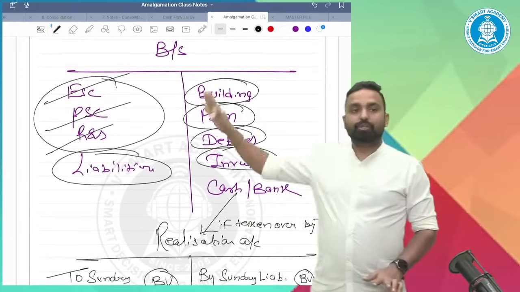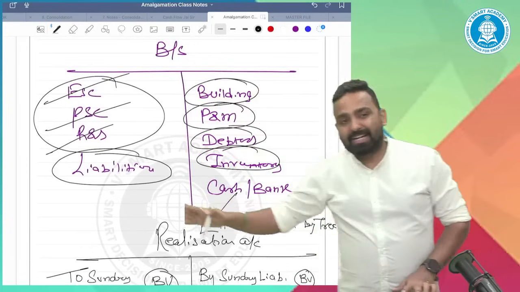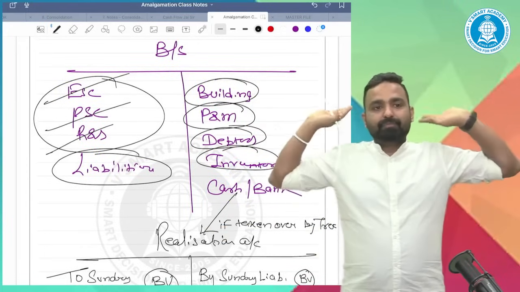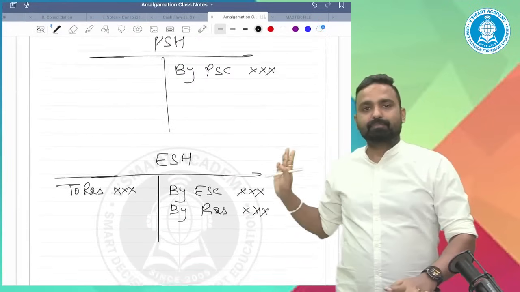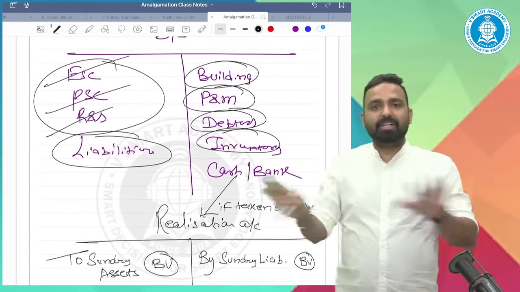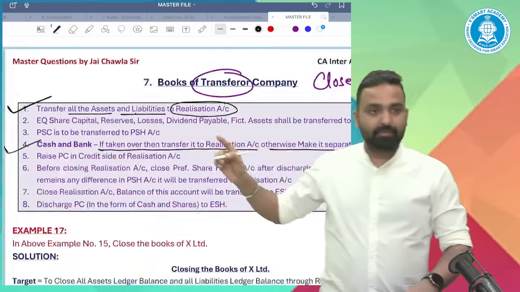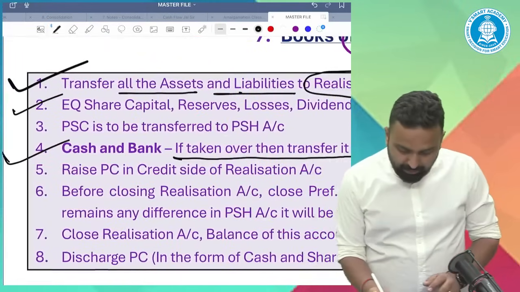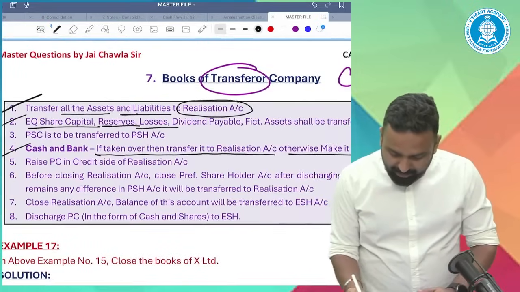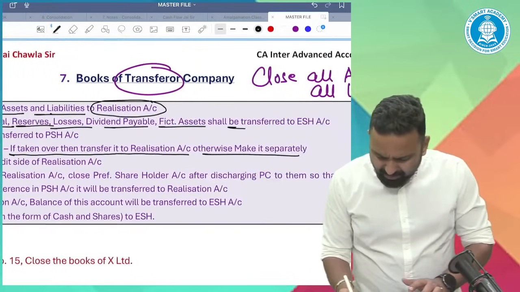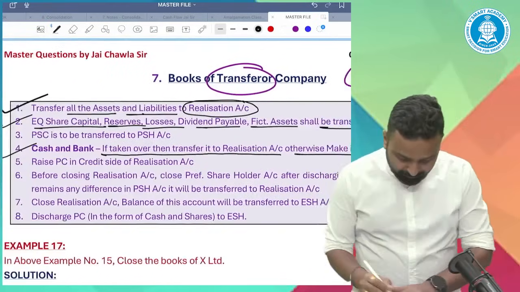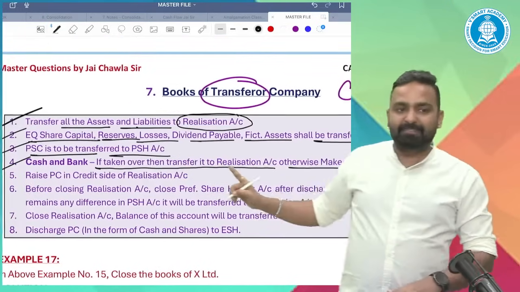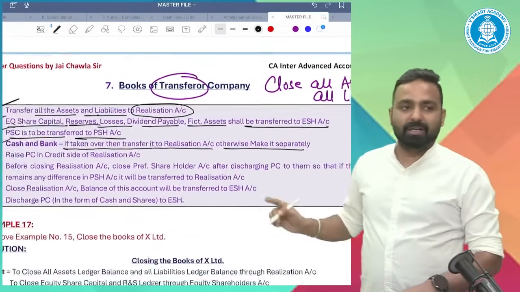So see, you have targeted the balance sheet and all the balance sheet items are transferred at their respective places. Now the balance sheet is empty. So once again, transfer all assets, all liabilities to realization account. Next, equity capital, reserves, losses, dividend, fictitious assets, transfer to equity shareholder account. Preferential capital, transfer to preferential shareholder account. Cash bank, if taken over, transfer to realization, not taken over, make it separately.